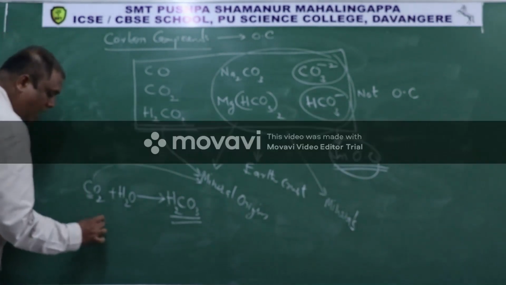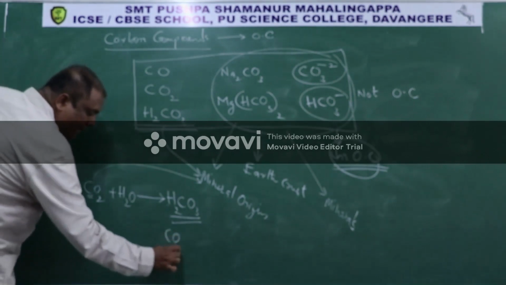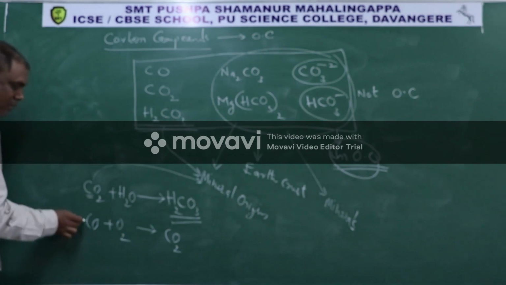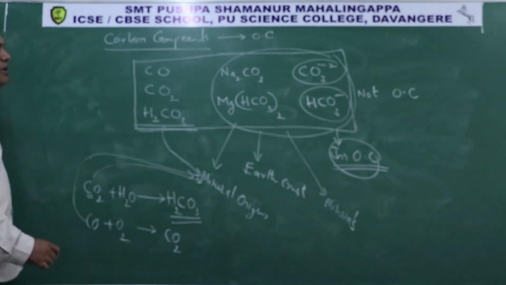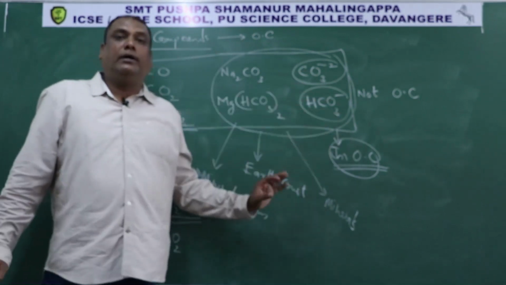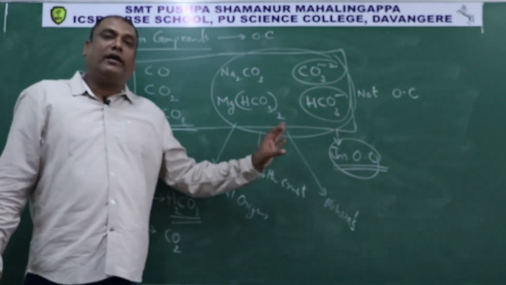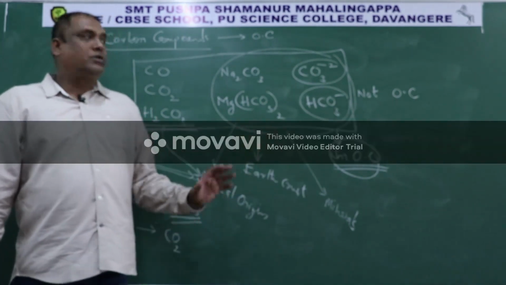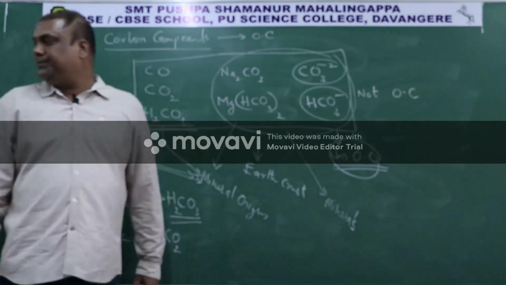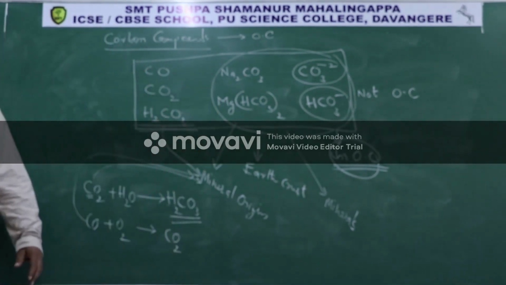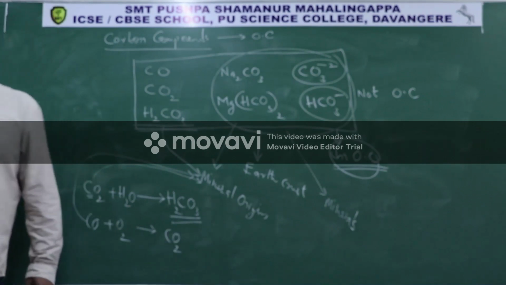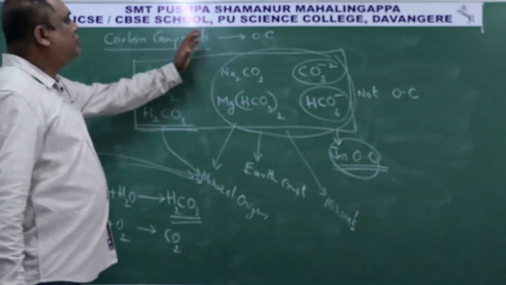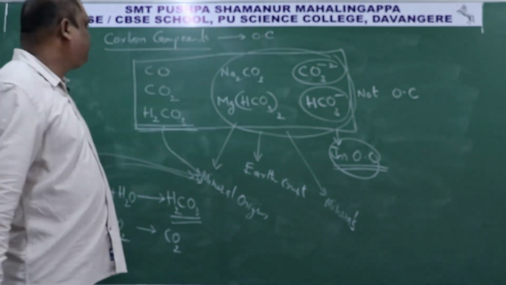Now carbon dioxide is formed when carbon monoxide is burnt in oxygen. Therefore carbon monoxide is also of mineral origin. It means all these compounds are of mineral origin, which means they are all inorganic compounds. The study of inorganic compounds is called inorganic chemistry. So they are not called organic compounds. But what basically is, I am saying the study of carbon compounds is called organic chemistry.